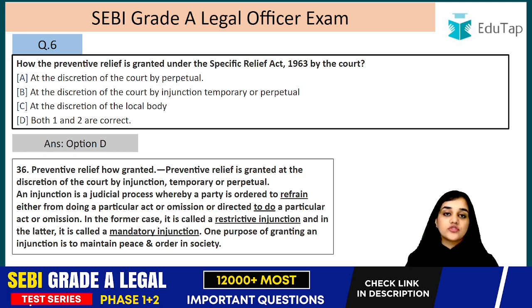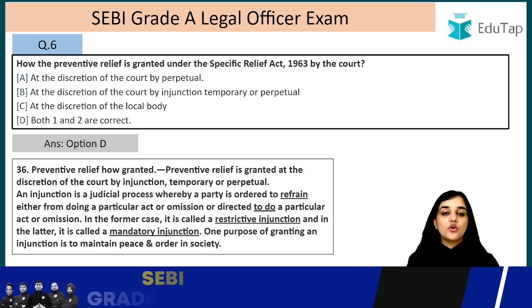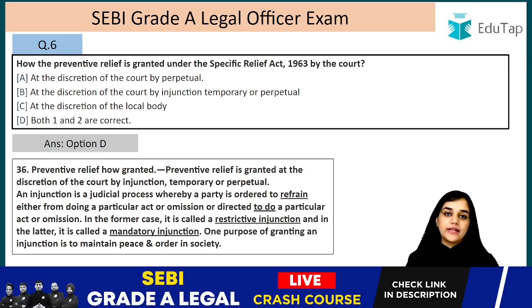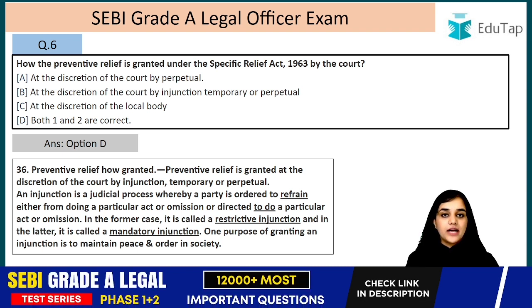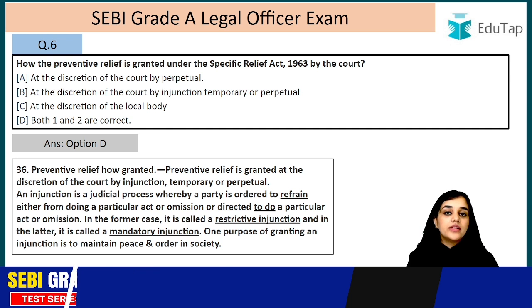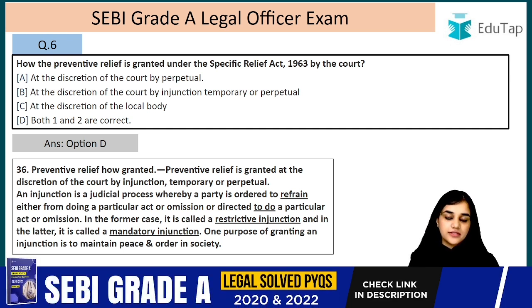And restrictive injunction and mandatory injunction, both these injunctions can be of two types. One is perpetual and one is temporary. Temporary is given by the court during the course of the case, at any stage of the case, till the court passes another order or till a decree comes up. And the perpetual injunction is an injunction that the court gives at the decree stage of the case, when the merits of the case have been decided. Moving on, question number 7.